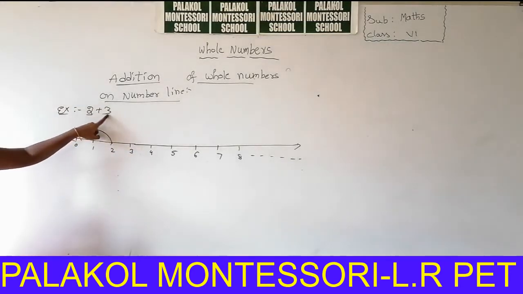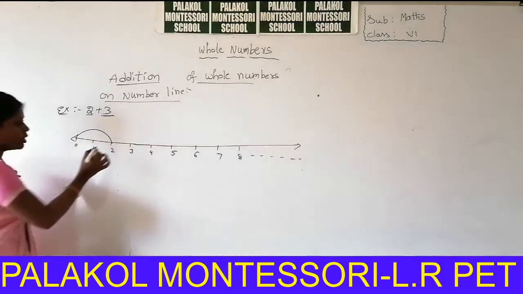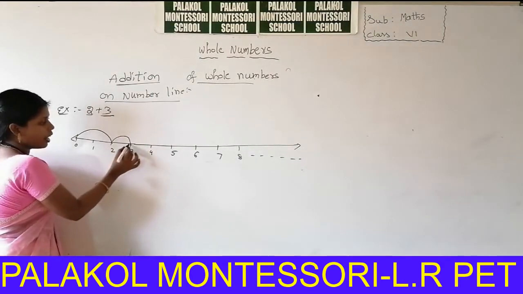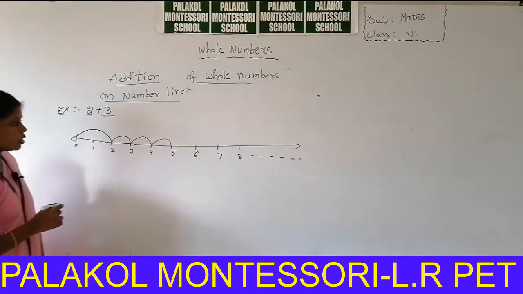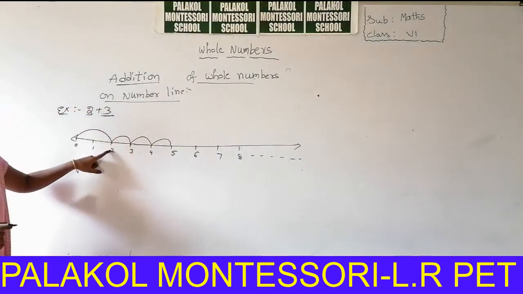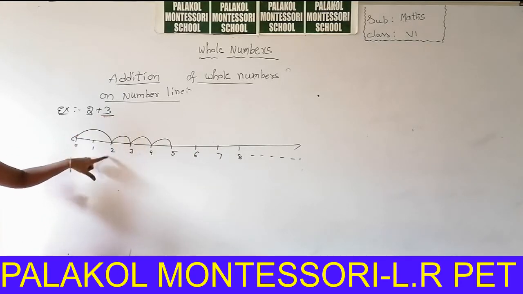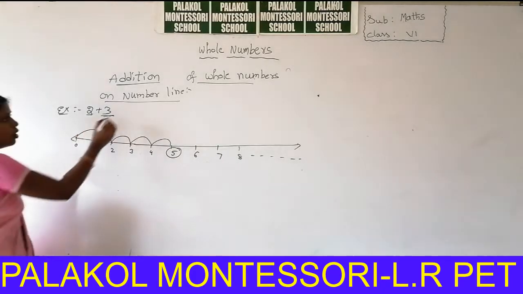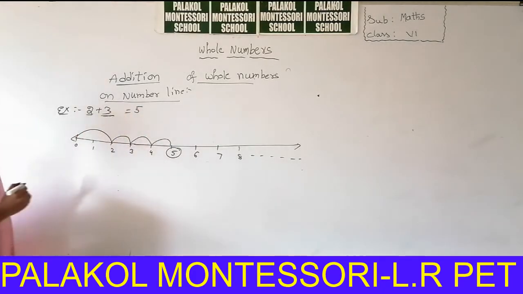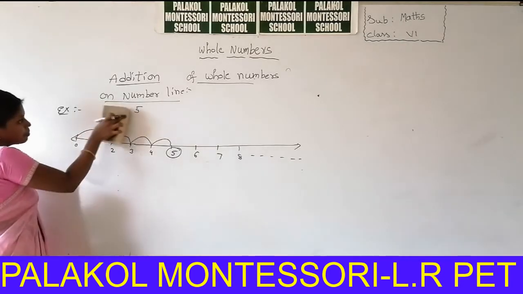How many positions can we add? We can add 3 positions. So this is 1, this is 2 and this is 3. So what is the answer? 5 is the answer. So 2 plus 3 is 5. Next we can take another example.